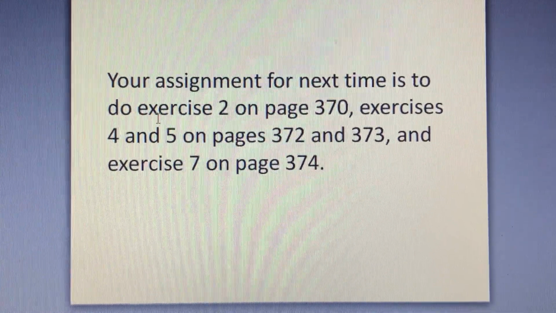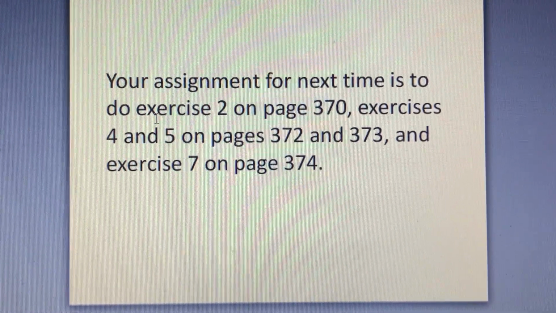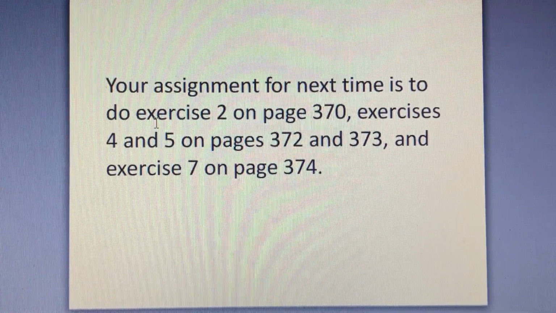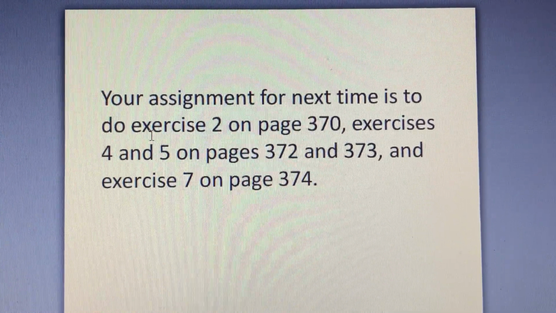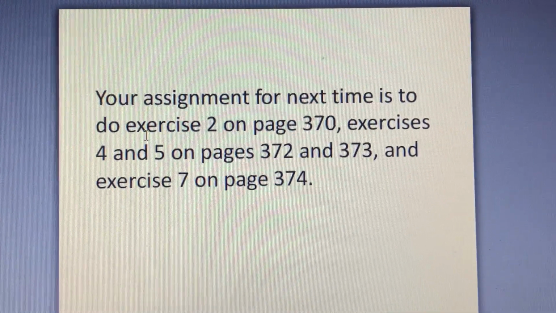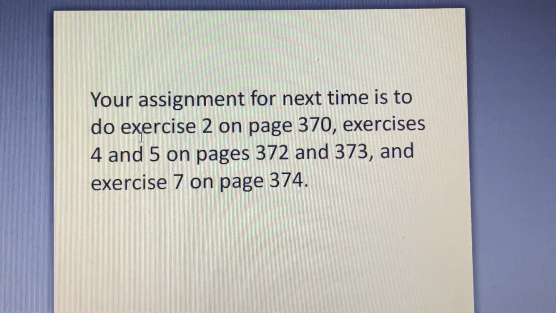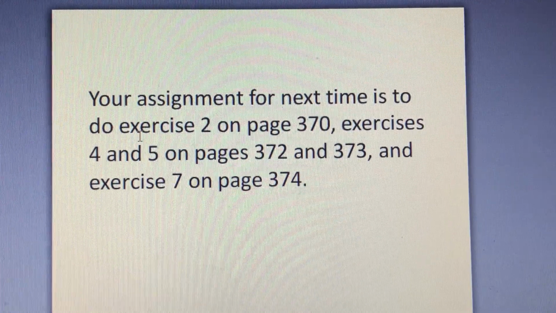Your assignment for next time is to do exercise 2 on page 370, exercises 4 and 5 on pages 372 and 373, and exercise 7 on page 374.